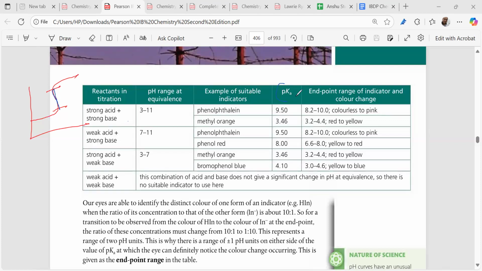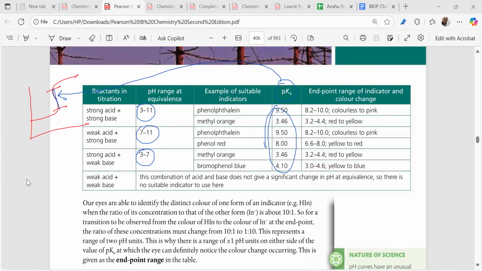This is very important. So, as we studied just now, strong acid, strong base is 3 to 11, weak acid, strong base is 7 to 11, and strong acid, weak base is 3 to 7. We have to select indicators in such a way that the pKa falls in the inflection region.